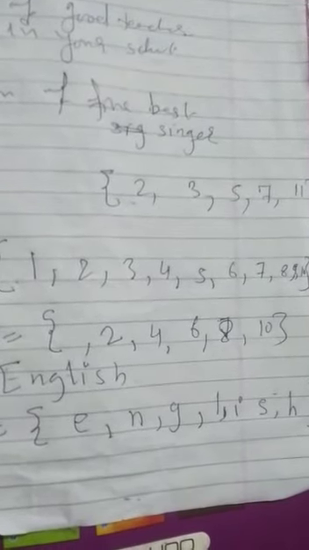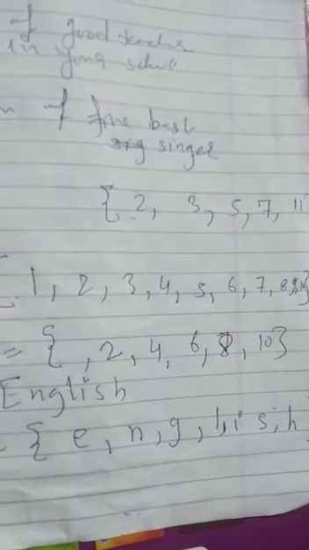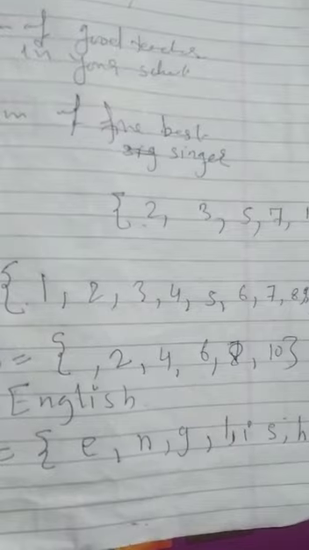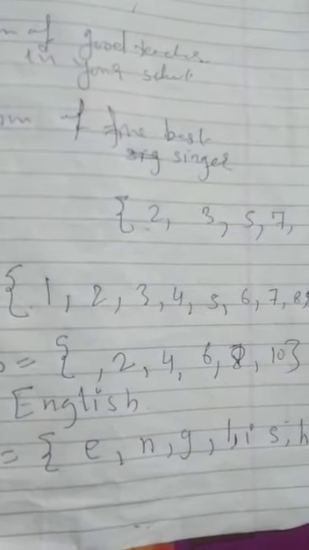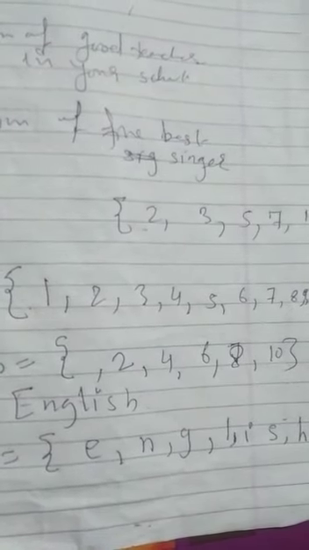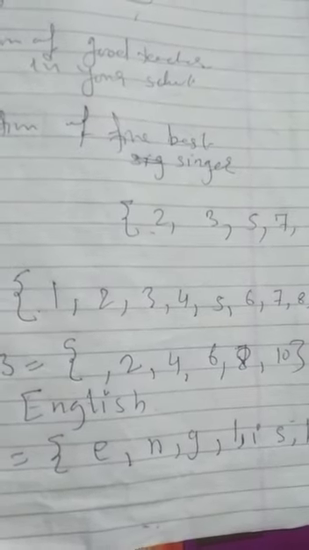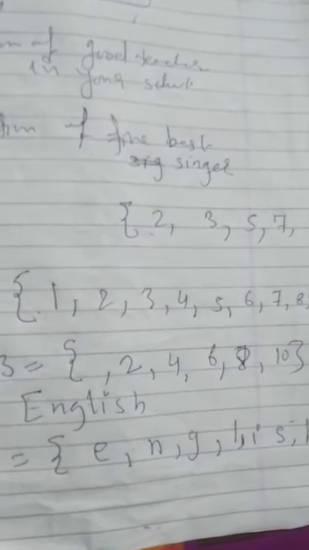Set A is equal to, in curly brackets, E, N, G, L, I, S, H, and bracket close. One more thing, listen: in curly brackets, all the elements or members are written in small letters. It's clear?